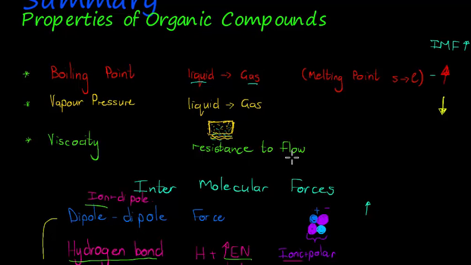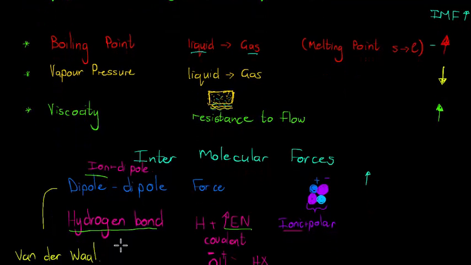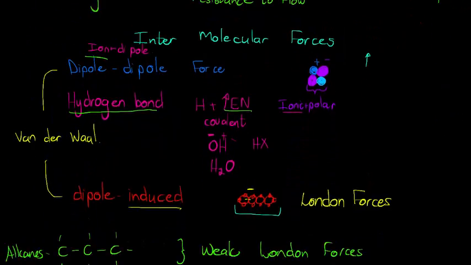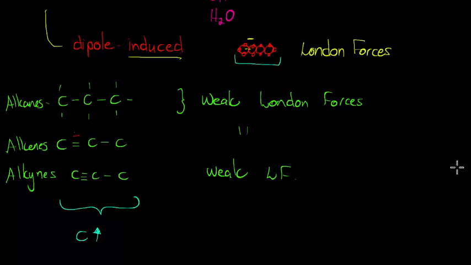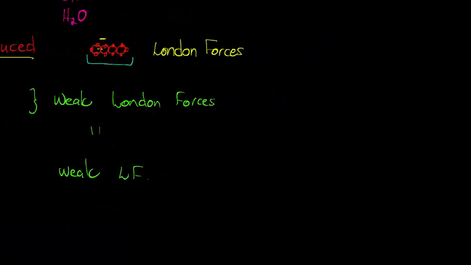Viscosity: the stronger the forces are, the more the molecules want to stay together, so the more they resist change in their shape, so it increases when the intermolecular forces increase. In other words, when we increase the length of a carbon chain, we are increasing boiling point, decreasing vapor pressure, and increasing viscosity. I hope that makes sense. So we move on to the next type.